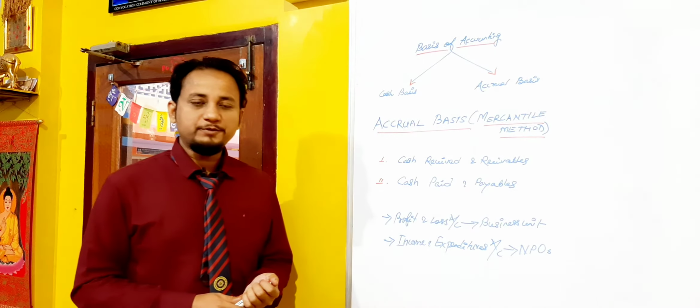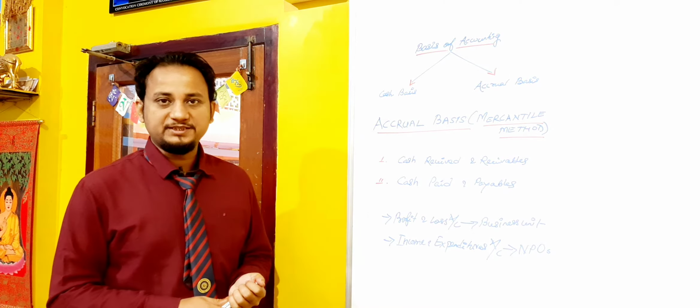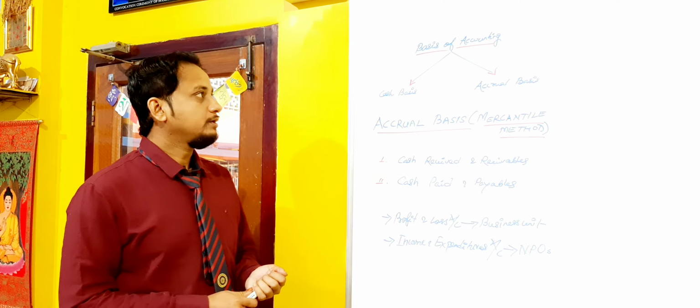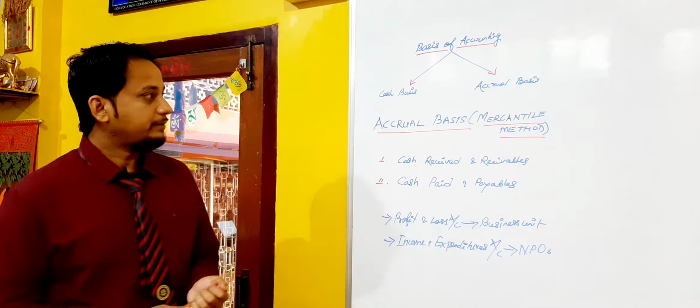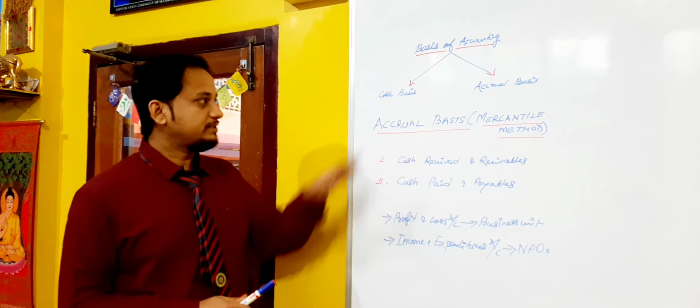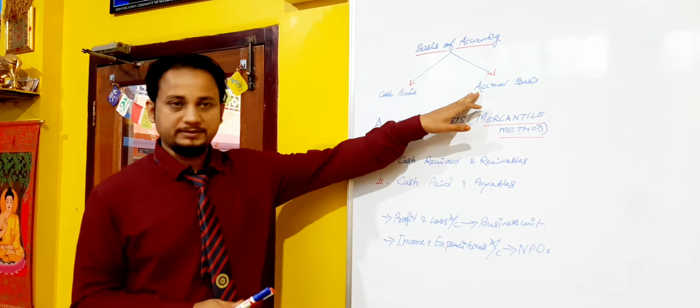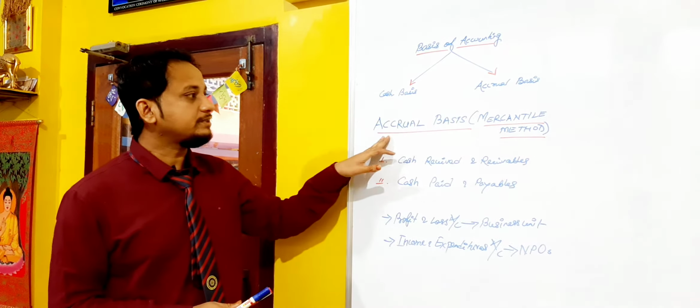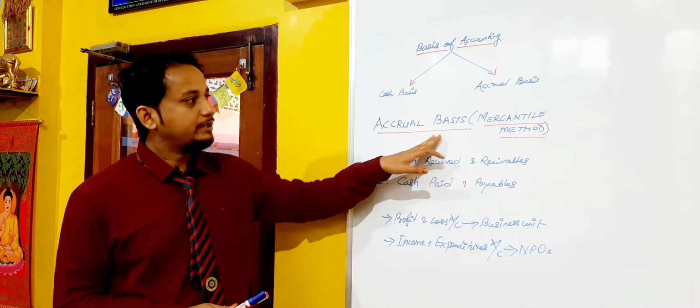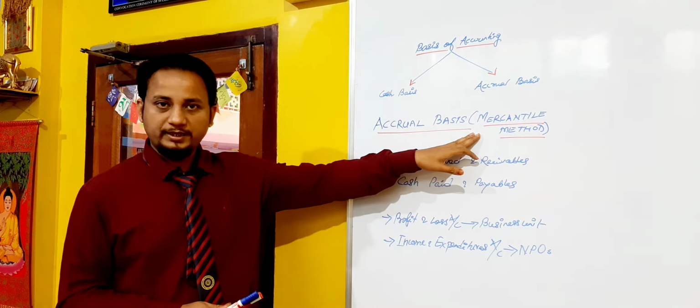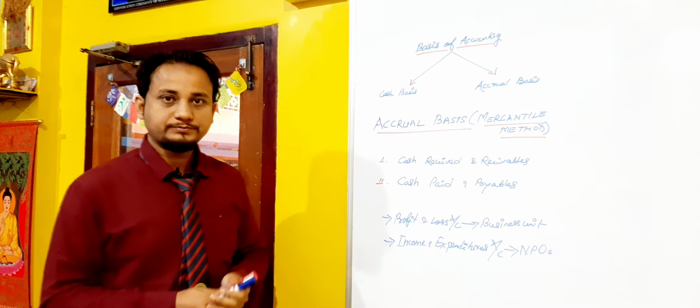Okay, the next topic we will discuss is the accrual basis of accounting. We already know the basis of accounting can be divided into two types: one is cash basis, the other is accrual basis. We will discuss what the accrual basis of accounting is. This method is also known as the mercantile method.